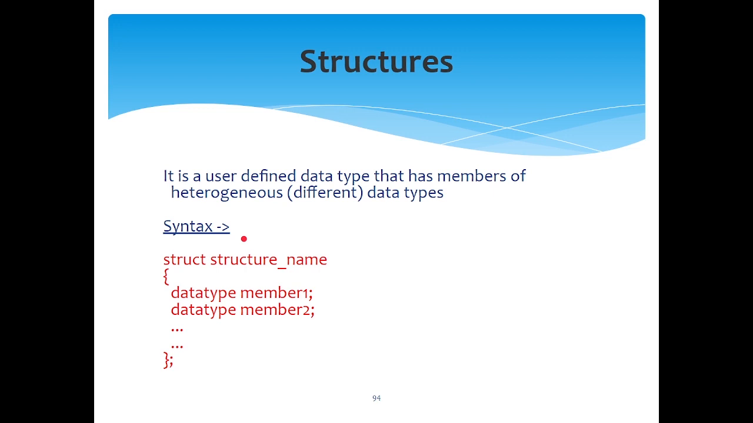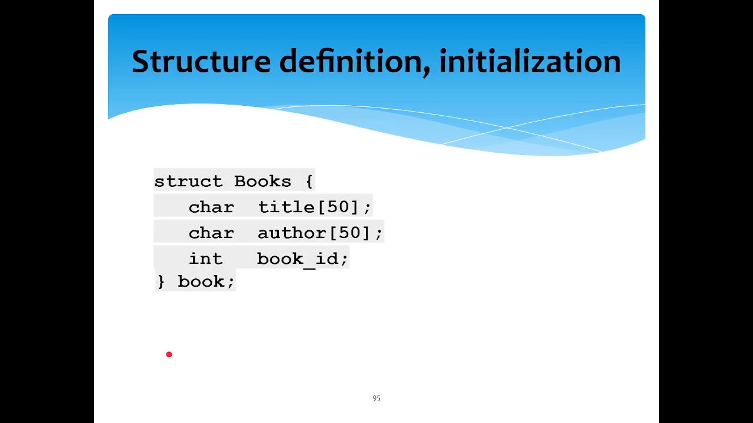The only difference between a structure and the other data types you use is that a structure is a user-defined data type and the other data types which we use are predefined data types. But both are data types, right? That's why we end the structure with a semicolon. Next, structure definition and initialization.